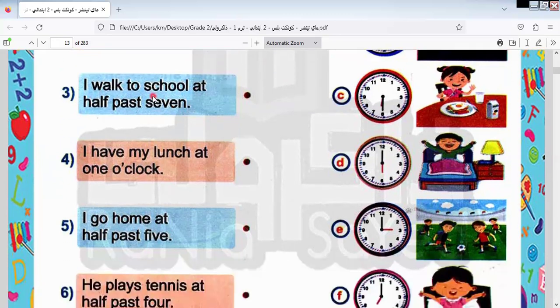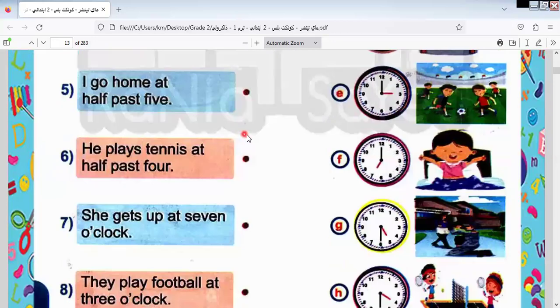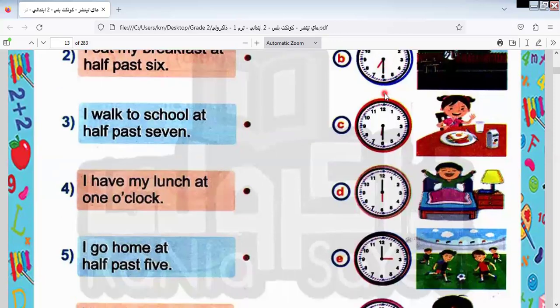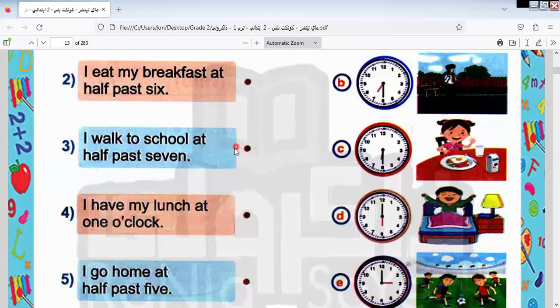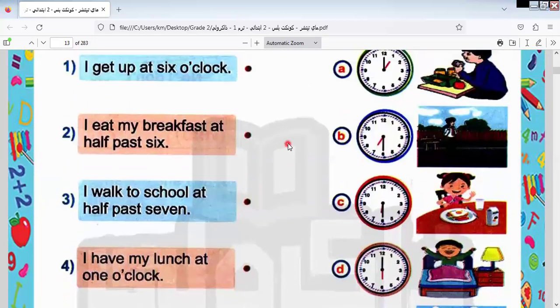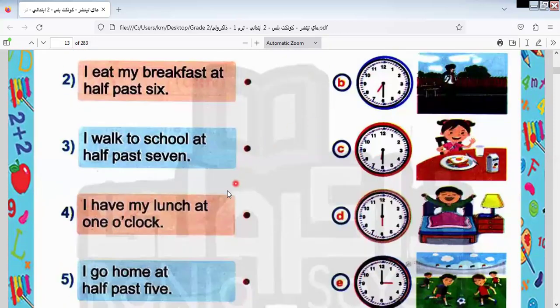Okay, I walk to school at 7:30. Which one is 7:30 here? This one. I walk to school at 7:30. This one with this one. I have lunch at 1 o'clock. Which one is 1 o'clock here? This one. So I match this one with this one.